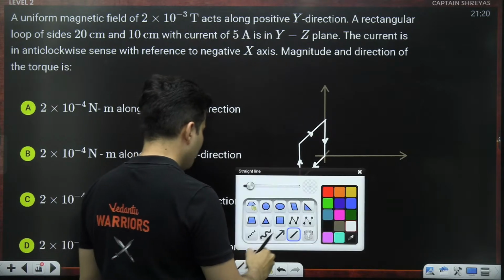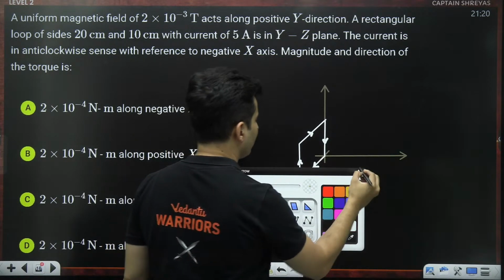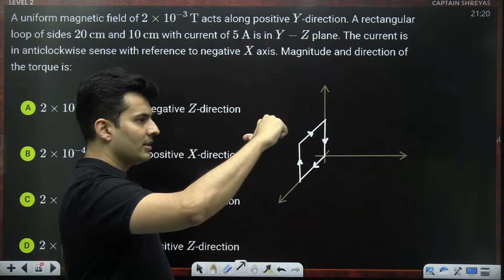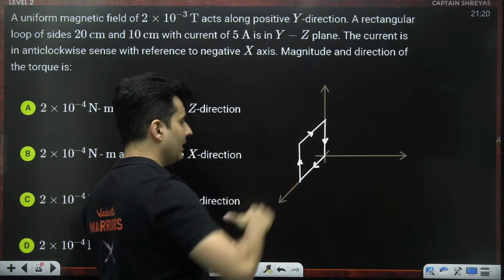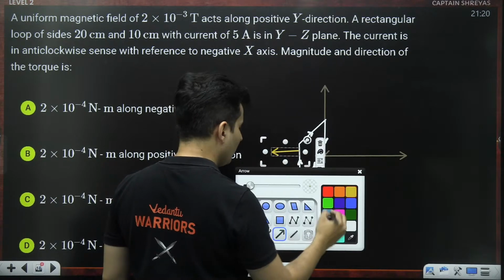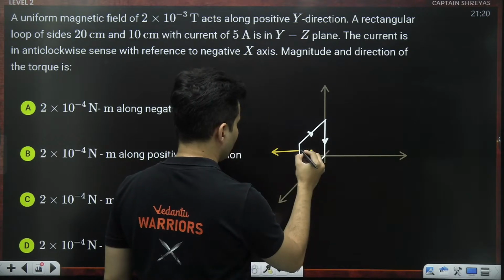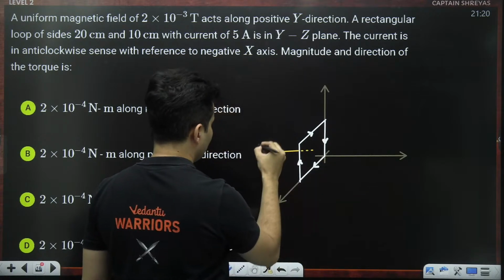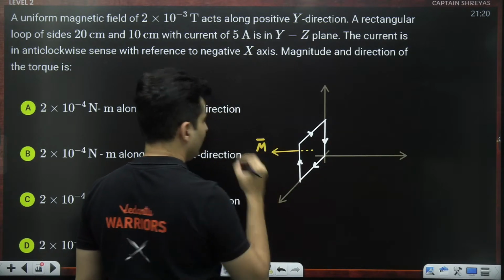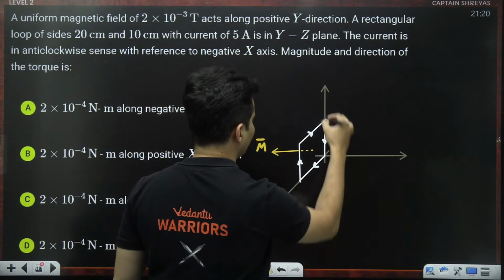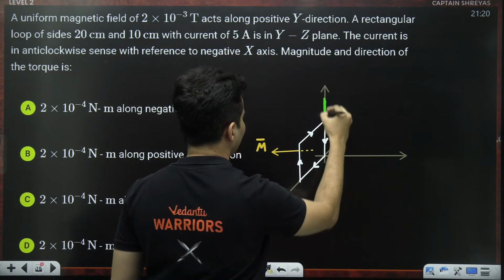Because of that, for the magnetic moment of this loop, just curl your fingers anti-clockwise for the negative x, it will definitely go behind. It will definitely have a magnetic moment backwards. And the magnetic field, of course, is given clearly. It is in the y direction.